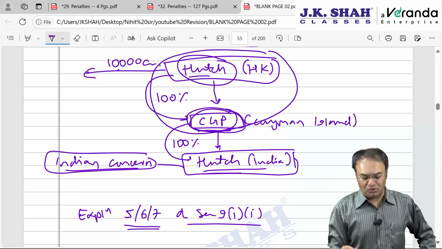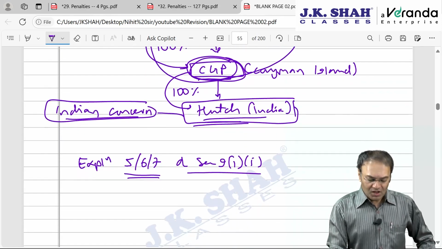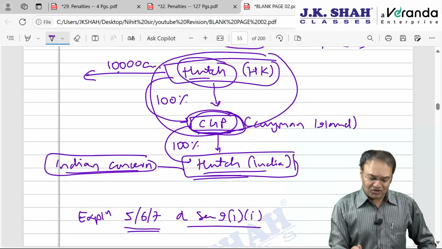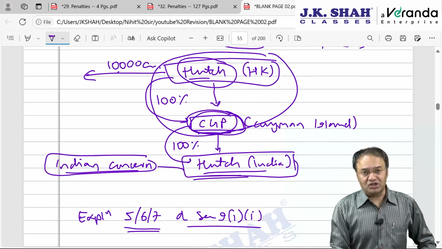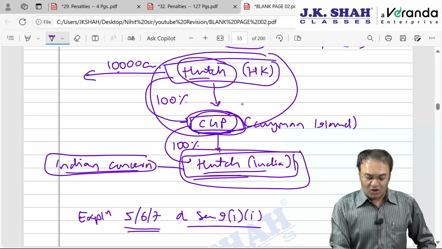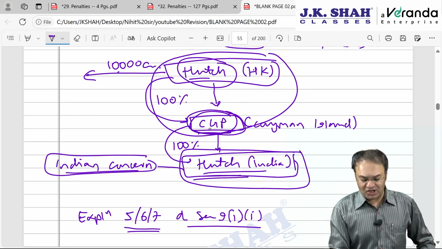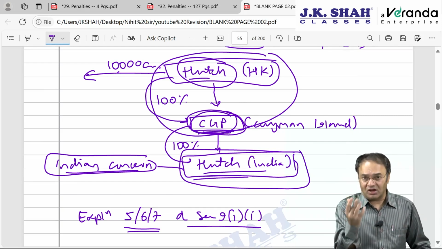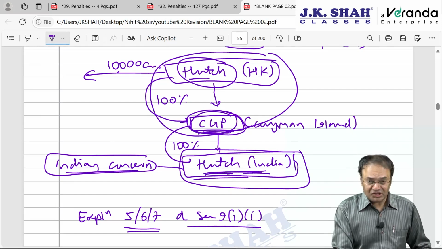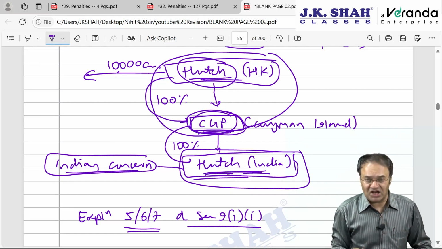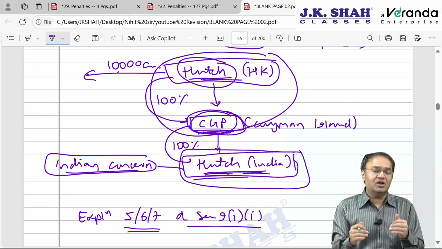The Indian AO will never come to know, so Hutch India will have to inform within 90 days from the end of the financial year in which the transaction has taken place. However, if it is a big transaction, of such a large quantity that it results in transfer of management rights of the Indian company, for example more than 50% shares of CGP are transferred by Hutch Hong Kong to somebody, whereby the controlling rights of Hutch India, which were indirectly in the hands of Hutch Hong Kong, are getting transferred to Vodafone UK or any other person, then it's a big transaction.